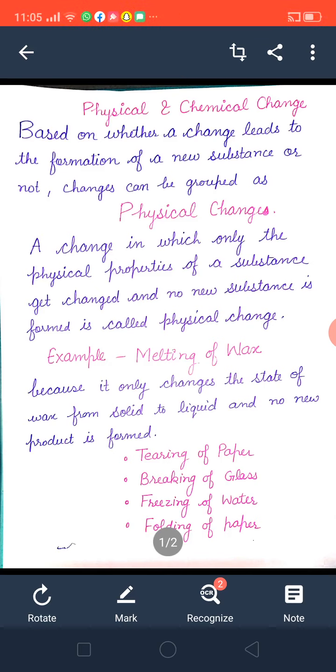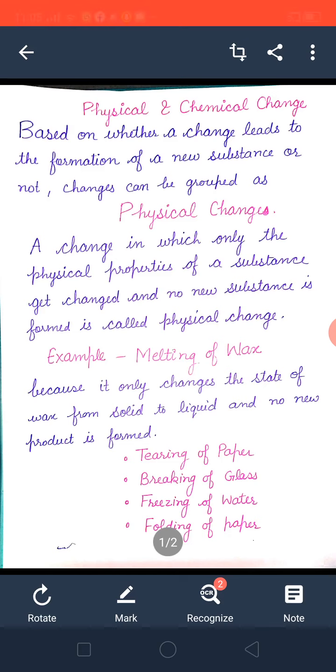In the same way, you can think of tearing of paper, breaking of glass, freezing of water, folding of paper. If you look at all these examples, you will find that in all of them no new substance is formed.